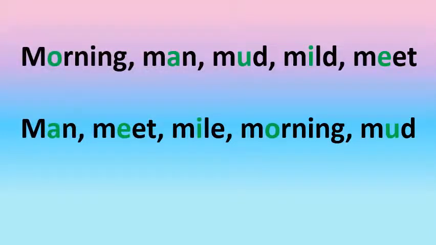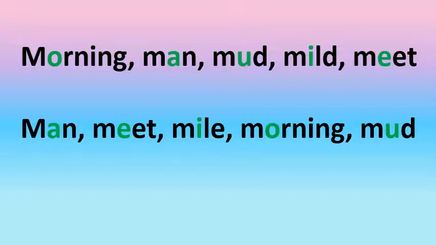Children, look at the words here. We have different words here, but all the first letters are the same. They begin with the same letter M. Morning, man, mud, mild and meat. Now, how do we arrange them in alphabetical order?